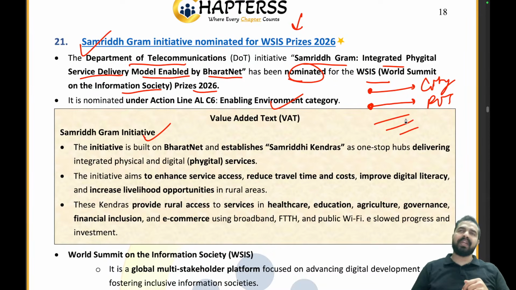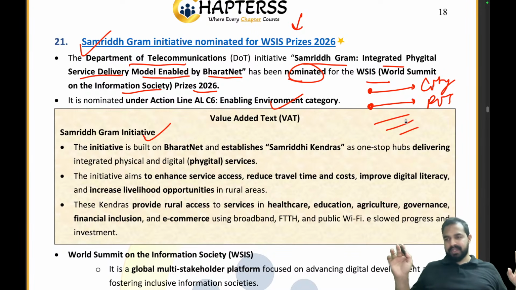So why not provide every such facility in the village itself, so that they are not wasting their time? Even if they want to upgrade their skill set, they can just go to that particular place instead of going to the city, right?